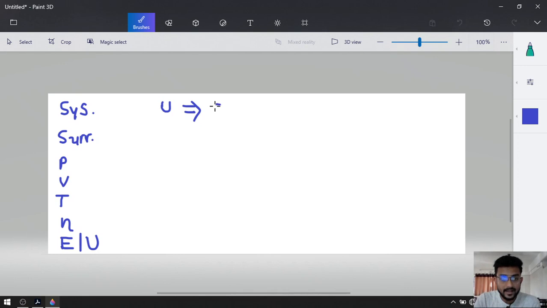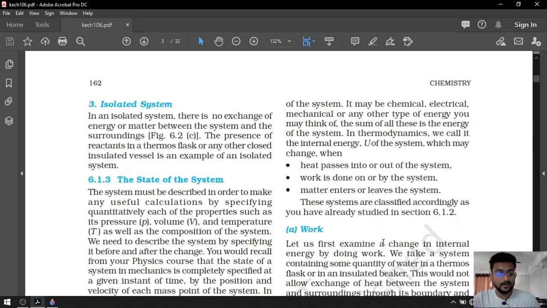heat. Heat has the symbol Q. Remember that. Work has the symbol W. And matter. Okay. Matter means amount, so N. These three things can affect internal energy. Okay. Now we are going to study single cases and how each affects internal energy. As a first case, we are going to understand the effect of work on the internal energy.